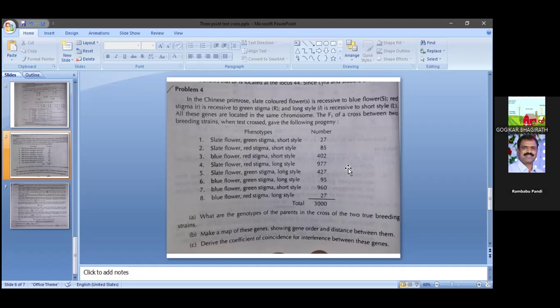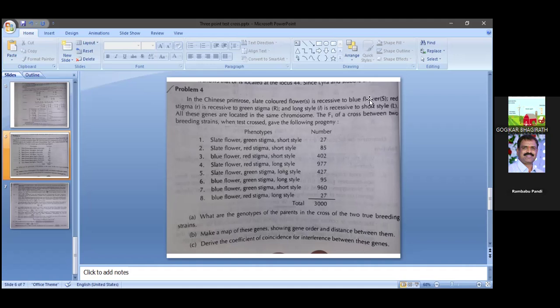So how can we calculate the recombinant percentage between these genes? Based on the characters, you can write the genes. Slate flowers, what do you write here? Yes, small s. Green stigma, what do you write? Capital R. And short style, capital L. So small s, capital R, capital L. That indicates double crossover.